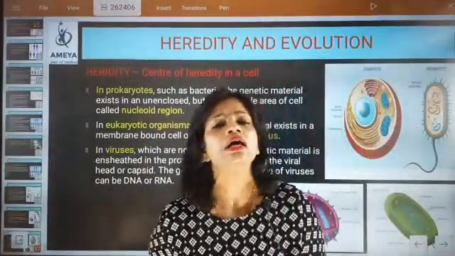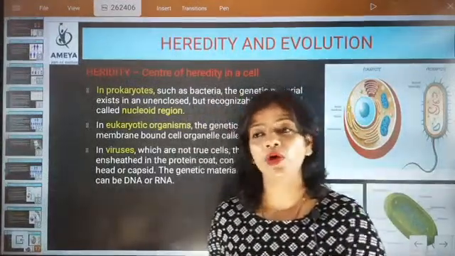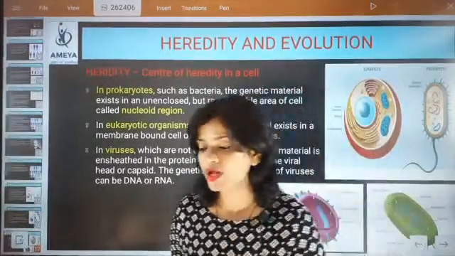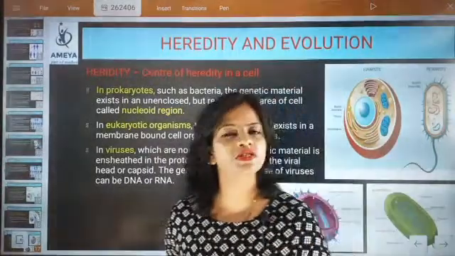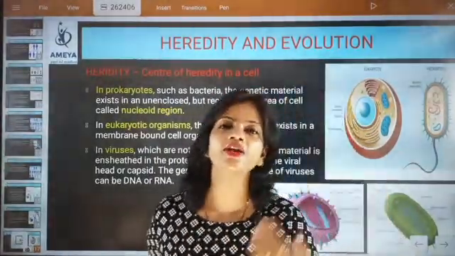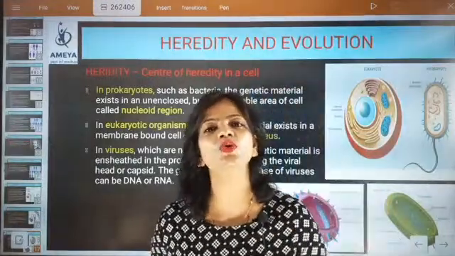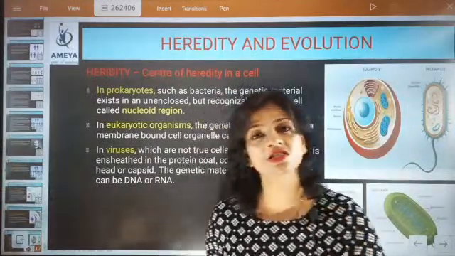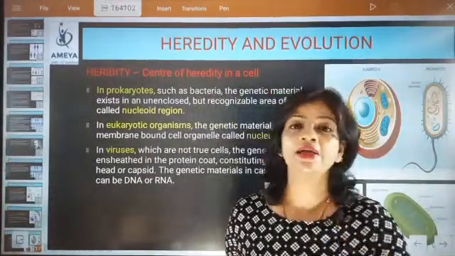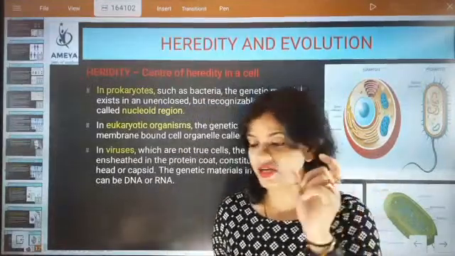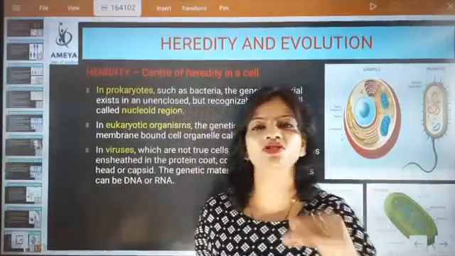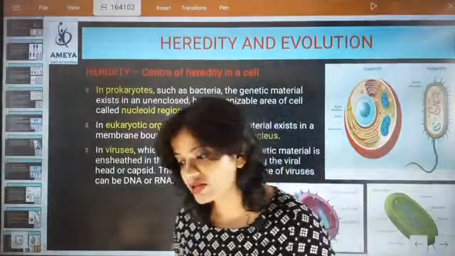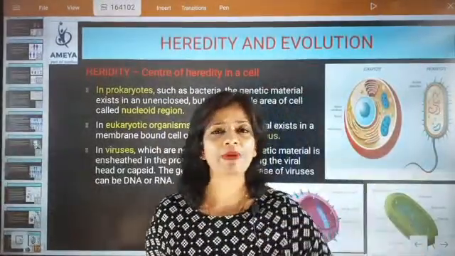Reproduction, I am telling you again and again, ensures the continuity of a species on the surface of earth. The genetic information is passed on from one generation to another through heredity, means through the genes. The genes are responsible for carrying the DNA, and this DNA carries genetic information. A part of the genetic information is transmitted from one generation to another. So these three are the most important factors where you are going to compile the points and write.